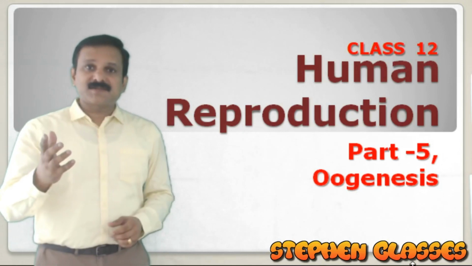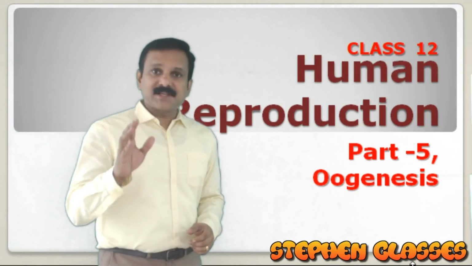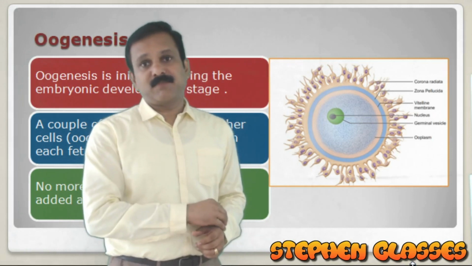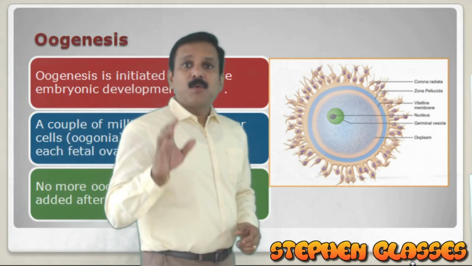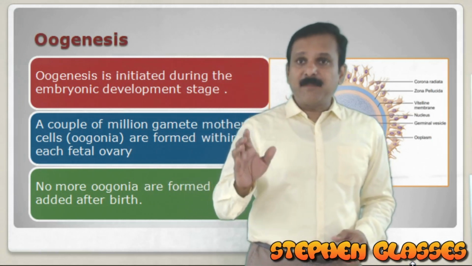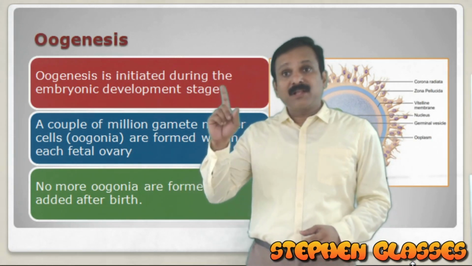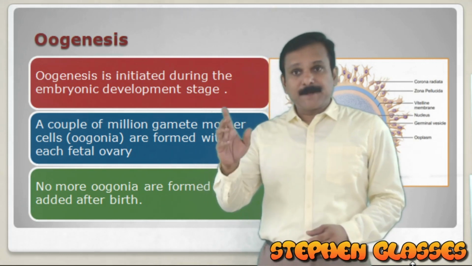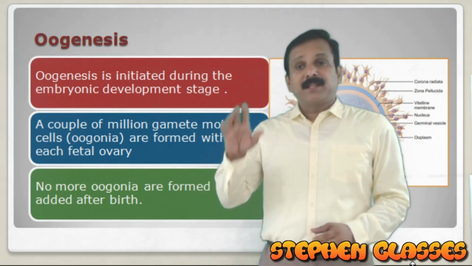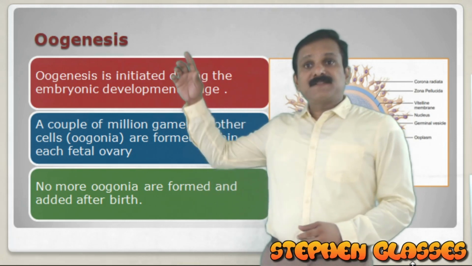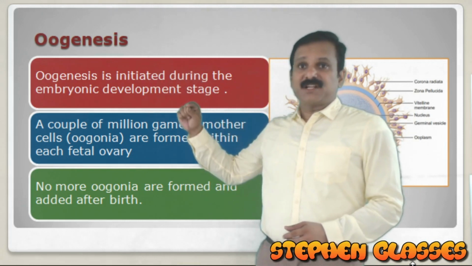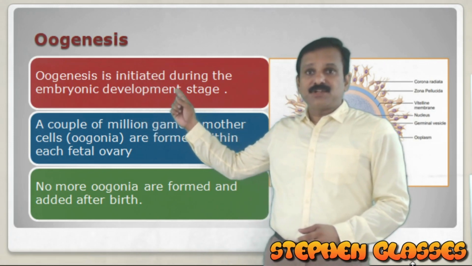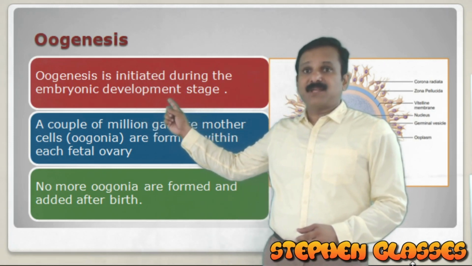So, what is oogenesis? As all of you know, oogenesis is the formation of the ovum, or formation of the female gamete. Oogenesis, in the case of females, will start right during the embryonic life. When the embryo develops inside the mother's body, you can see the initiation of oogenesis. So all oogenesis is initiated during the embryonic developmental stage.